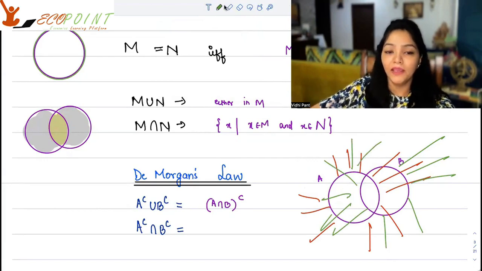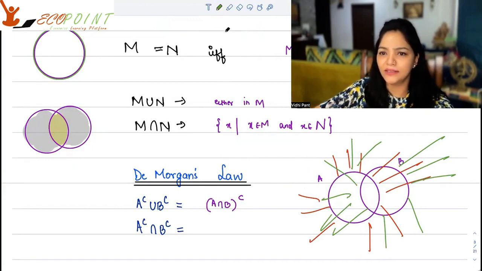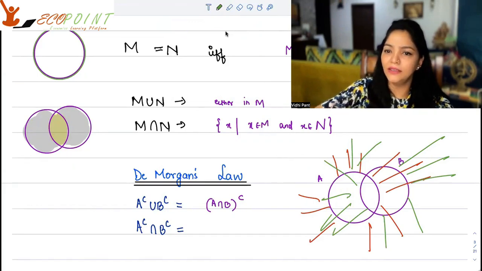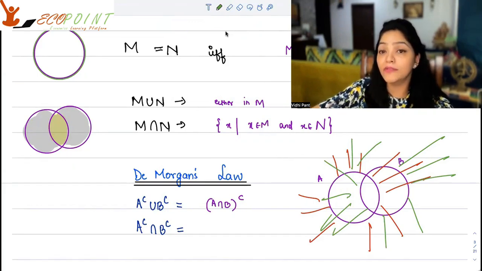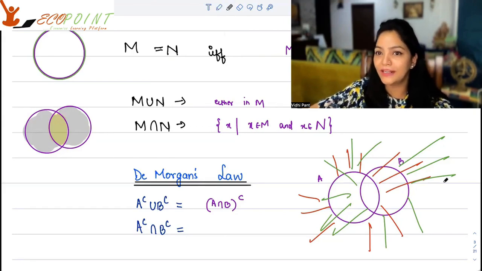Okay. Now the union of these two. The union of these two is where you can see green as well as you can see red. Because we're talking about union. So either or. So everything that you see beyond this intersection actually is a part of this red and green that I've marked, right?